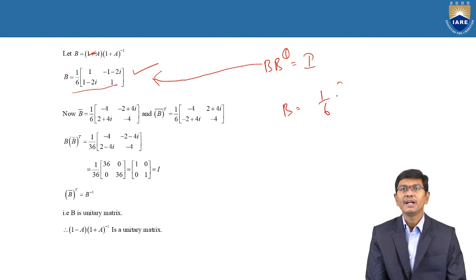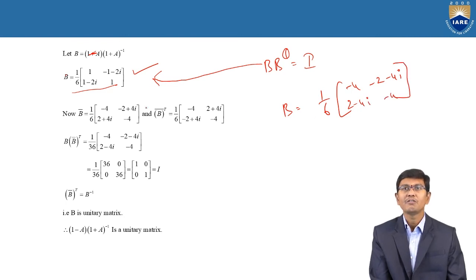B is 1 by 6 into minus 4, minus 2 minus 4i, 2 minus 4i, minus 4. With the help of B now we want to find out B conjugate. That is nothing but 1 by 6 into minus 4. Replacing i with minus i, it will change to minus 2 plus 4i, and again the second value 2 minus 4i becomes 2 plus 4i, and minus 4.